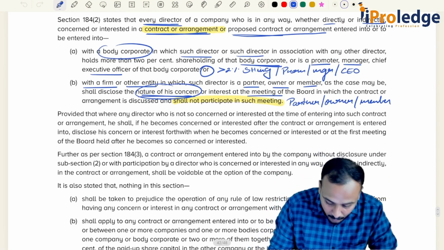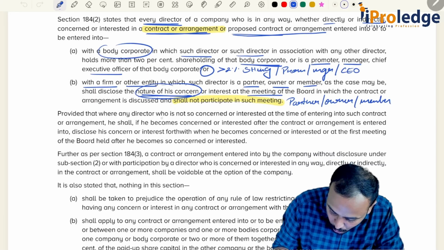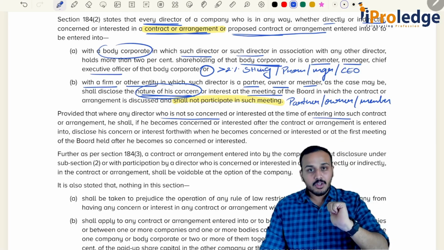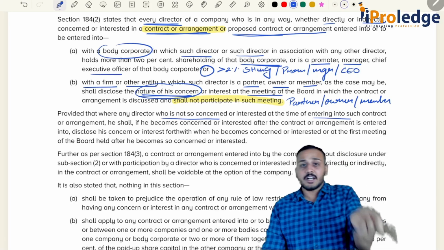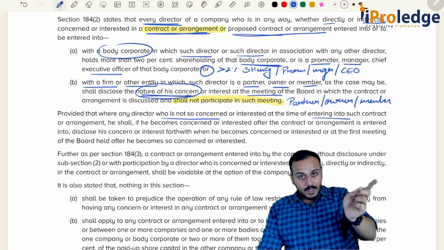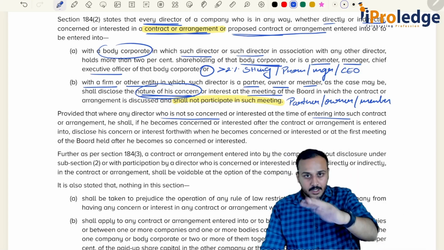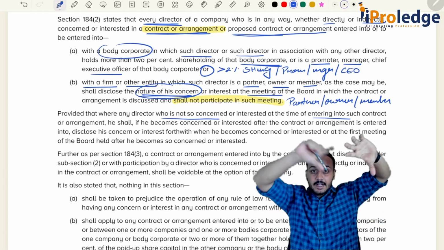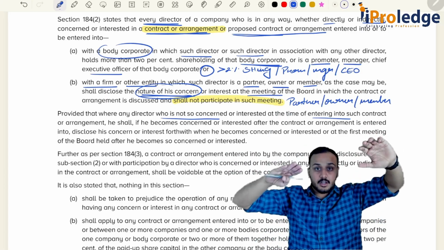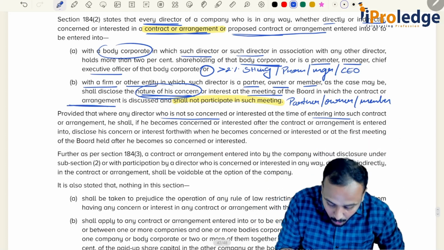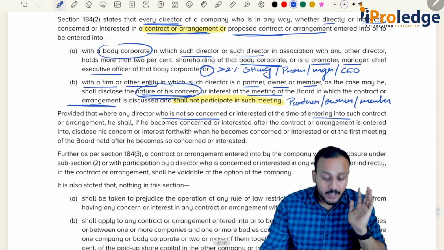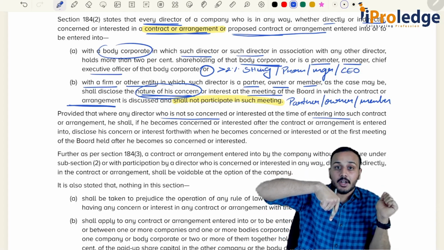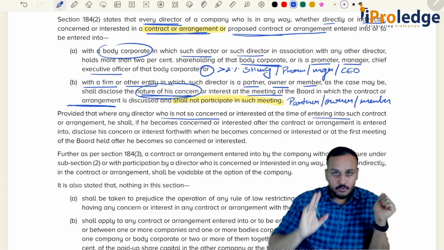Then, provided that where any director who is not so concerned or interested at the time of entering into such contract, now they are talking about a scenario where you were not interested in this contract or arrangement at the time when you were entering into a contract, but after ABC Limited entered into this contract, later on, see, till now, what was the requirement? Mr. A should have been interested in the contract or arrangement before it was approved.